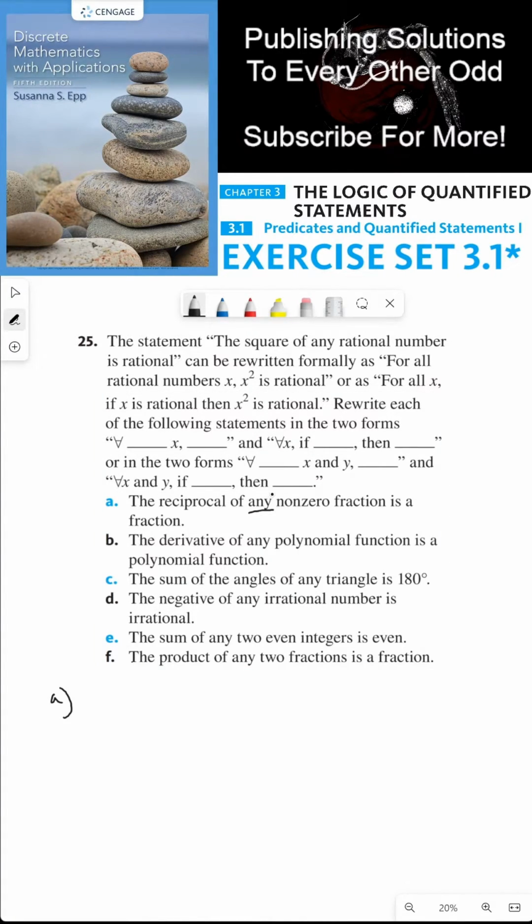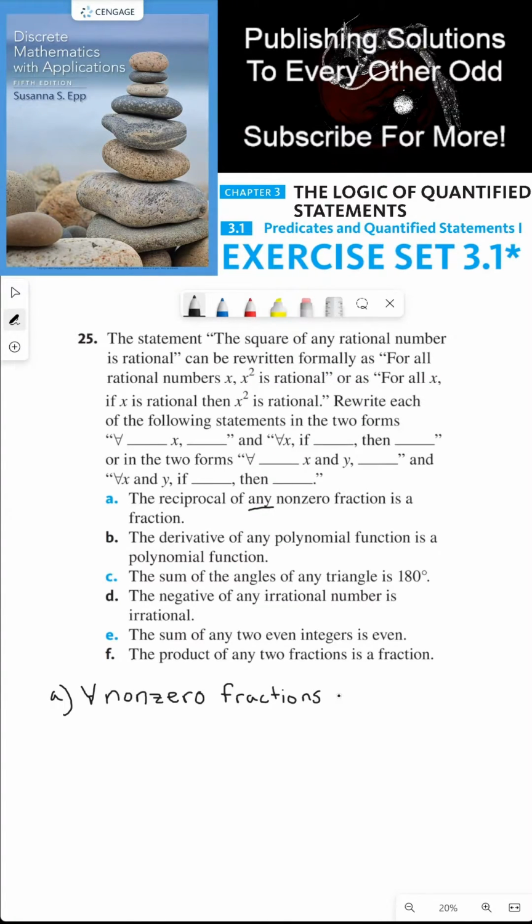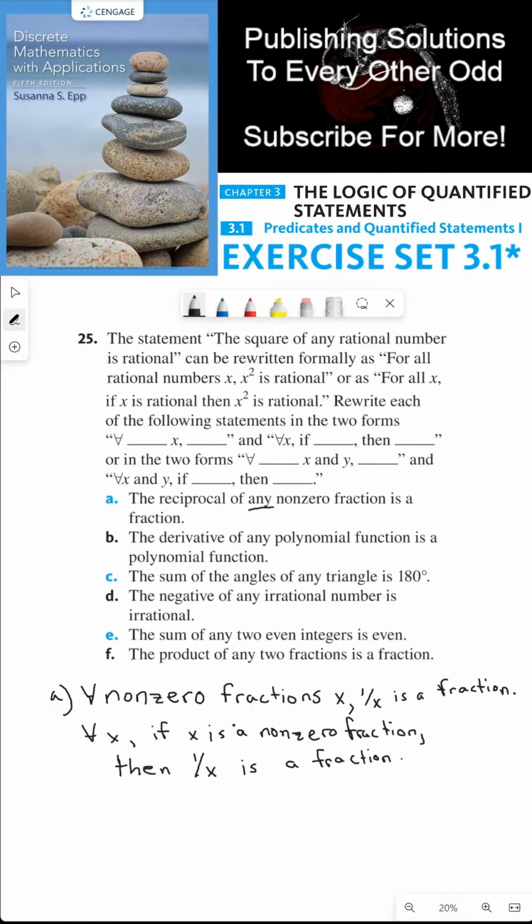So the word any is being applied to non-zero fractions. So we would say, for all non-zero fractions x, the reciprocal of x is a fraction. So that means 1 over x is a fraction. Another way of saying this is that for all x, if x is a non-zero fraction, then 1 over x is a fraction. So those are two ways of saying the same thing.